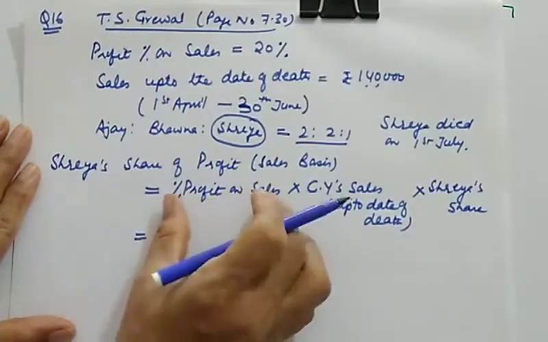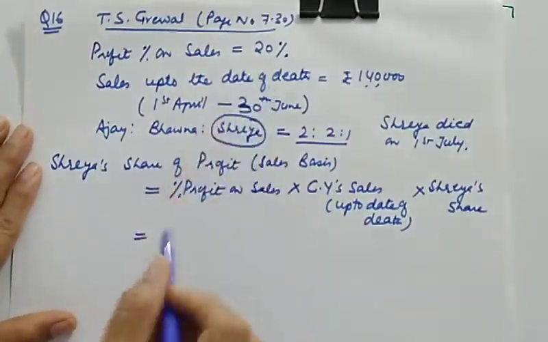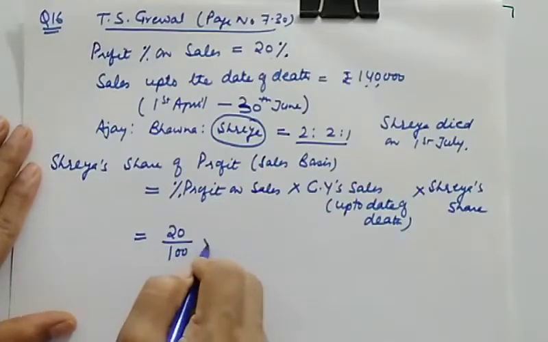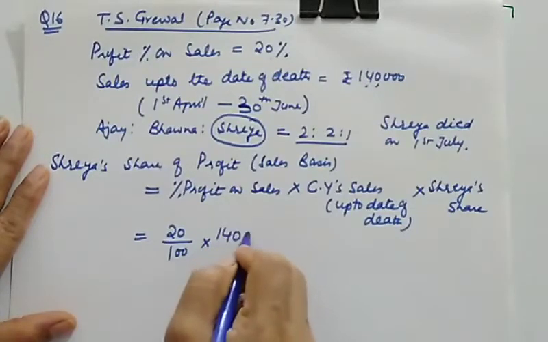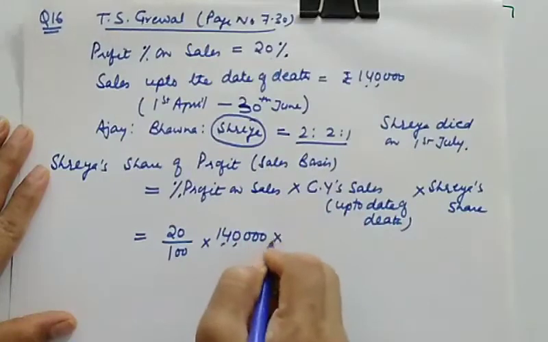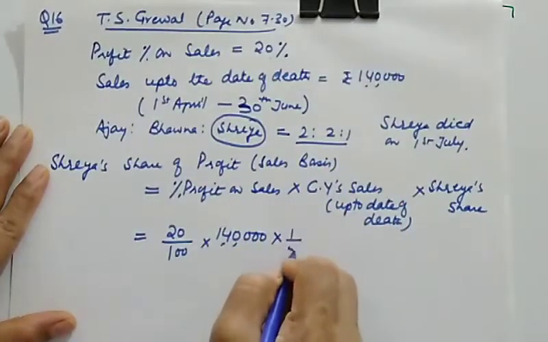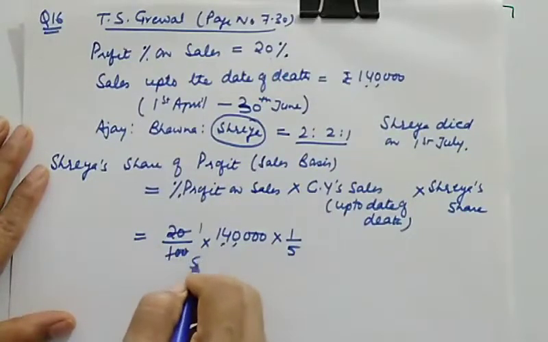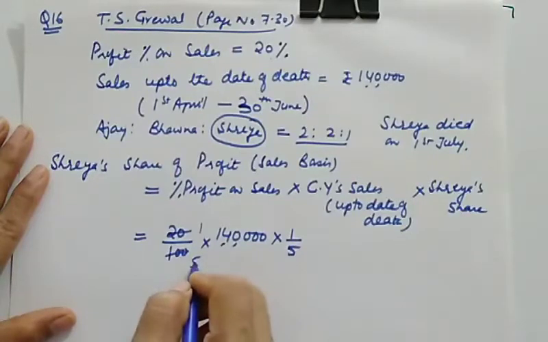So this percentage, though it was 10%, they agreed it at 20%. So we'll take 20% multiplied by sales up to the date of death multiplied by Shreya's share. Her share is 1/5. So it will be 20/100 into 1,40,000 into 1/5.